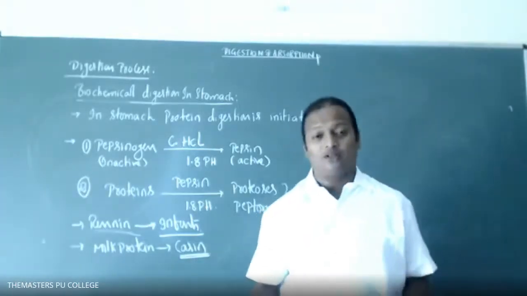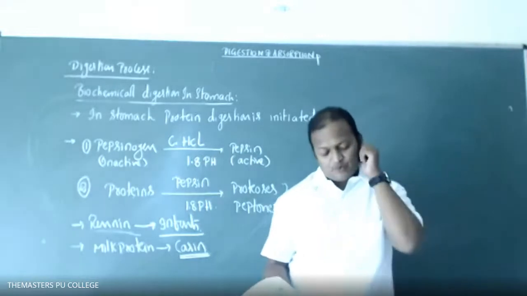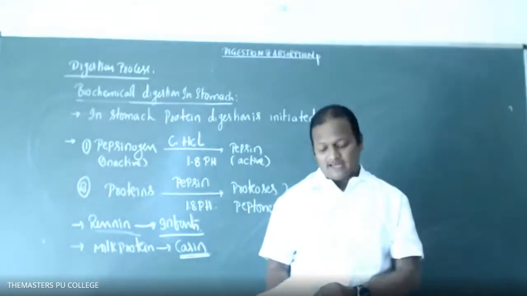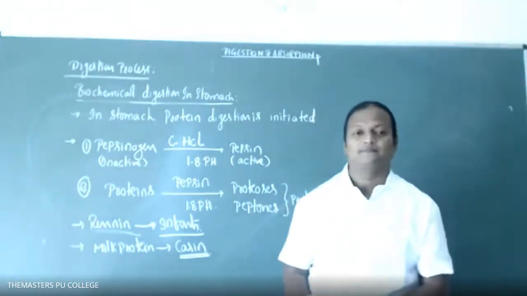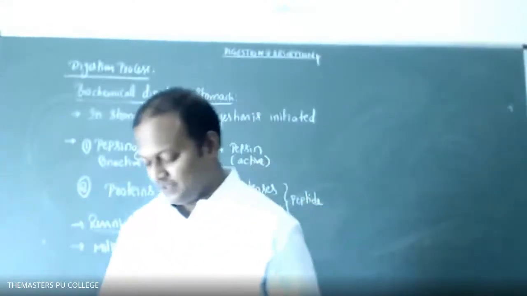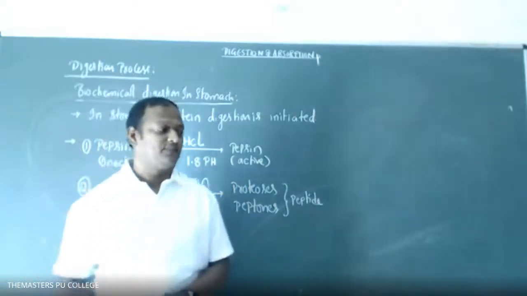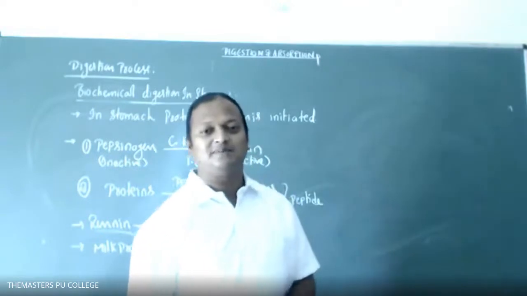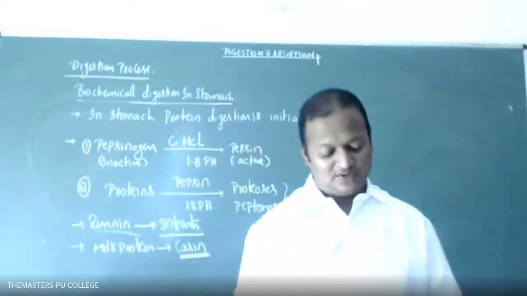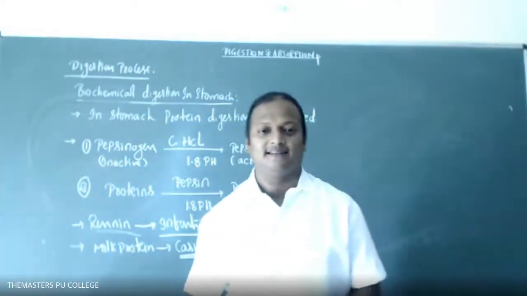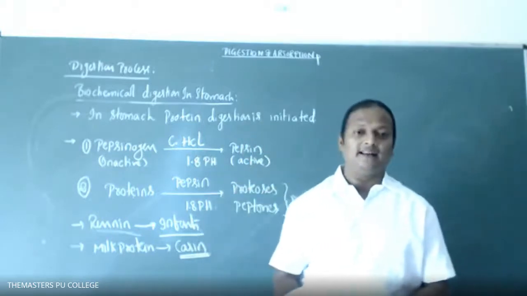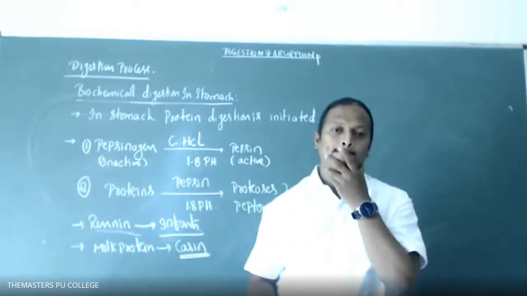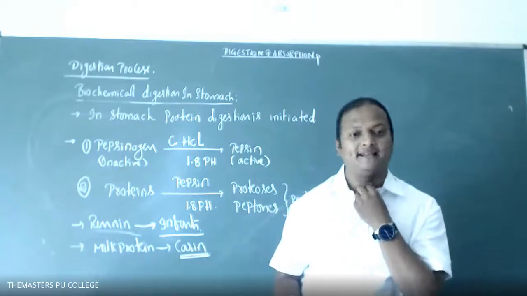Which one is both exocrine and endocrine? First option, liver. Second option, pineal. Third one, adrenal. Fourth one, pancreas.